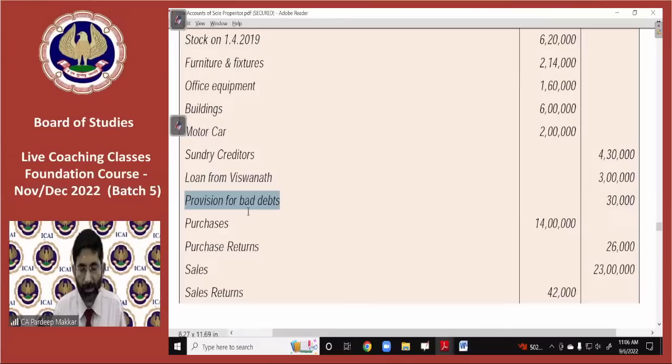Provision for bad debts. Here it has a credit balance. Let's see, first of all, it has a credit balance.